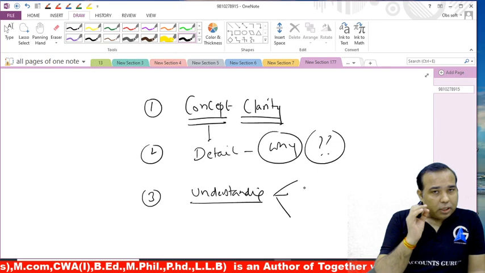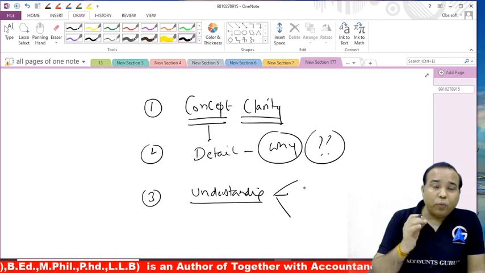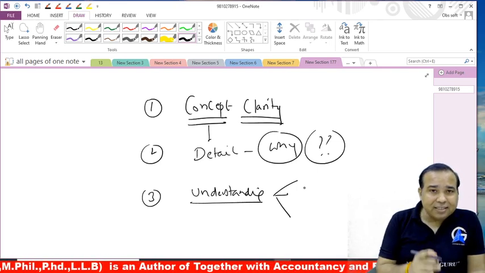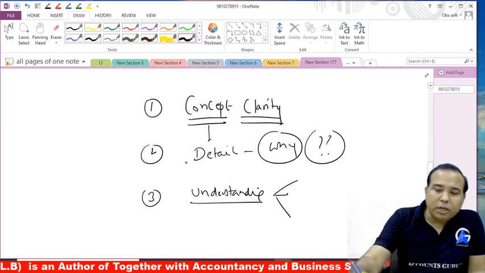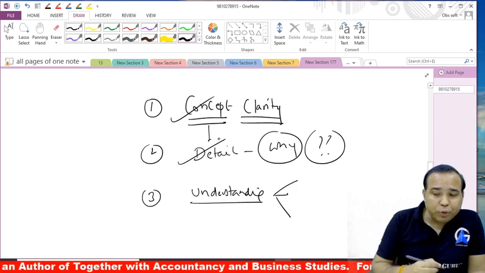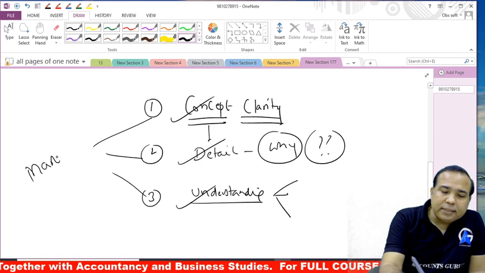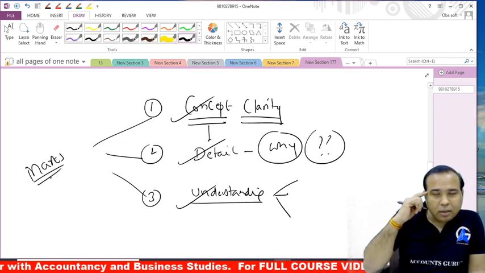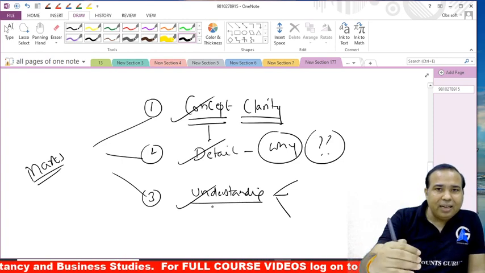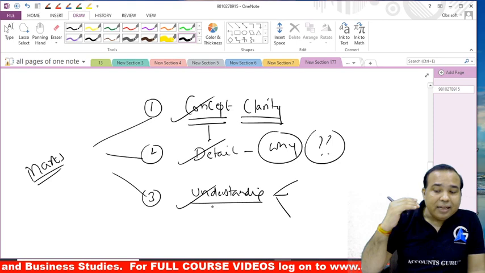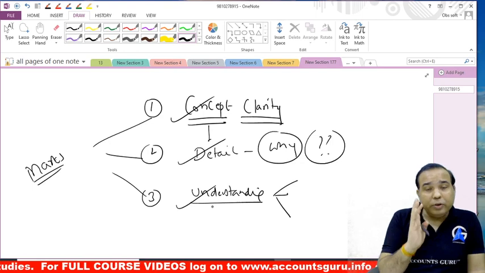Let me tell you, there are two types of education. One is marks oriented, the other is knowledge oriented. My books are only for what we are struggling with, that is the marks oriented, because the content for marks is based on concept clarity, the why portion, and understanding. So when I'm making any material for marks, that has to be in alignment with all three things. So I always give the concept, then I give the detail, the why. If a child asks why, I give it there. Then the understanding. I have certain parameters, certain solid illustrations, and then I can judge whether you have understood the topic or not.